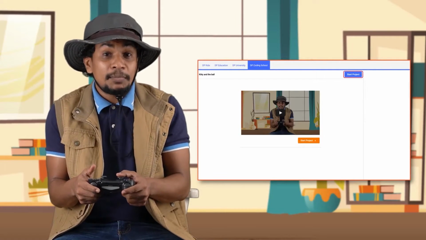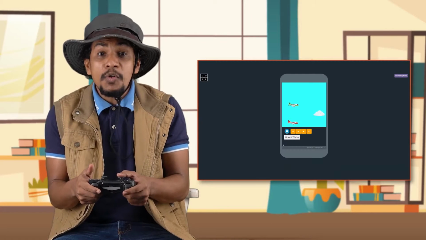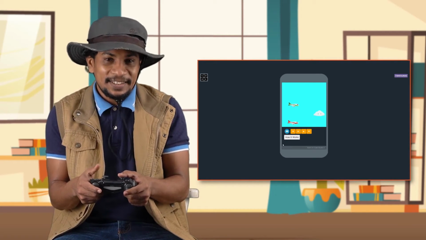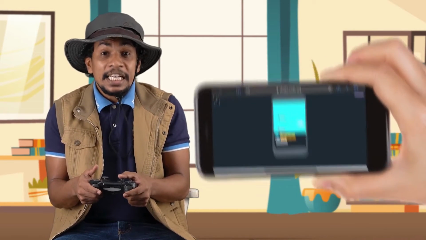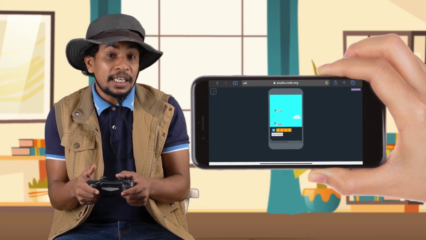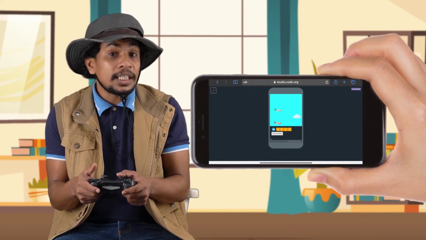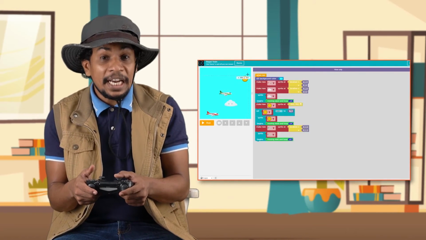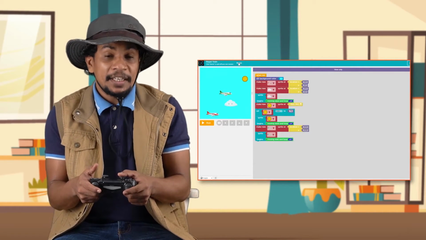First, click on the Start Project button. Next, click on the How It Works button. Now, if you are using a mobile phone, turn on rotation and place the phone horizontally. Now, click on the Remix button.